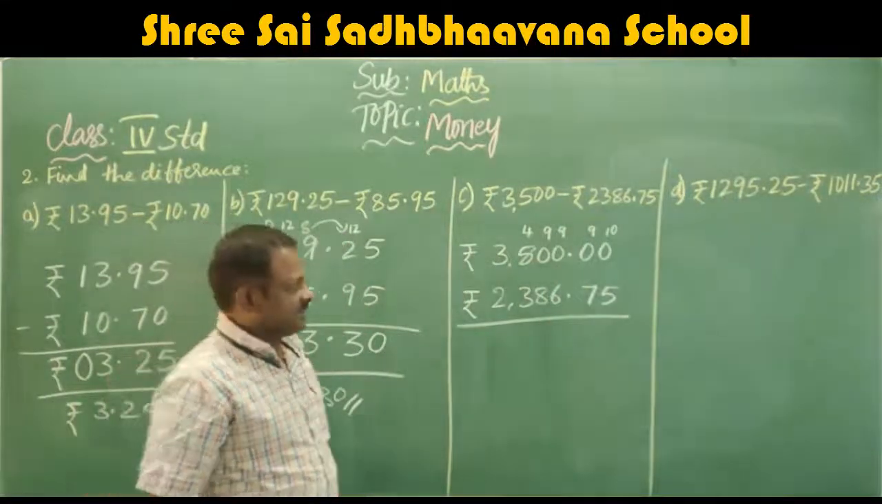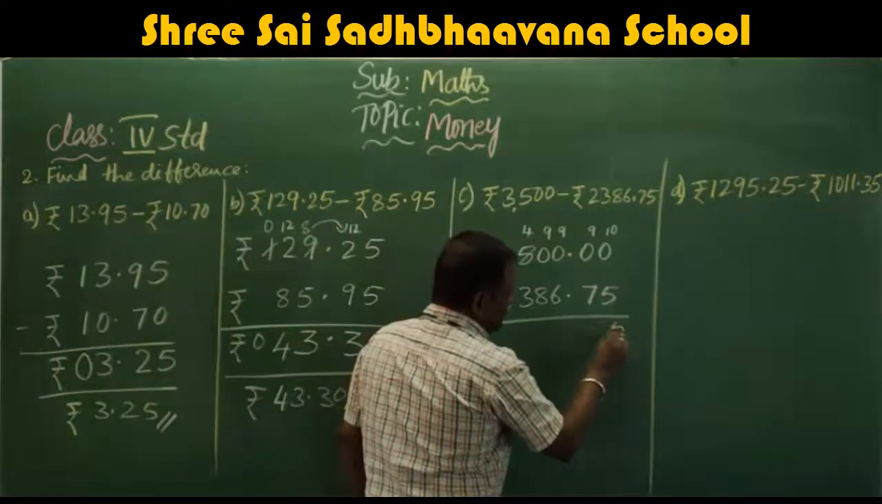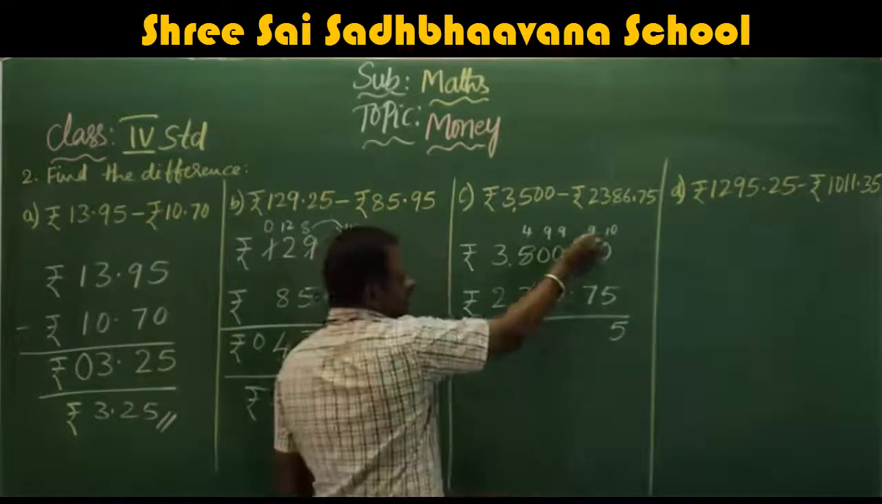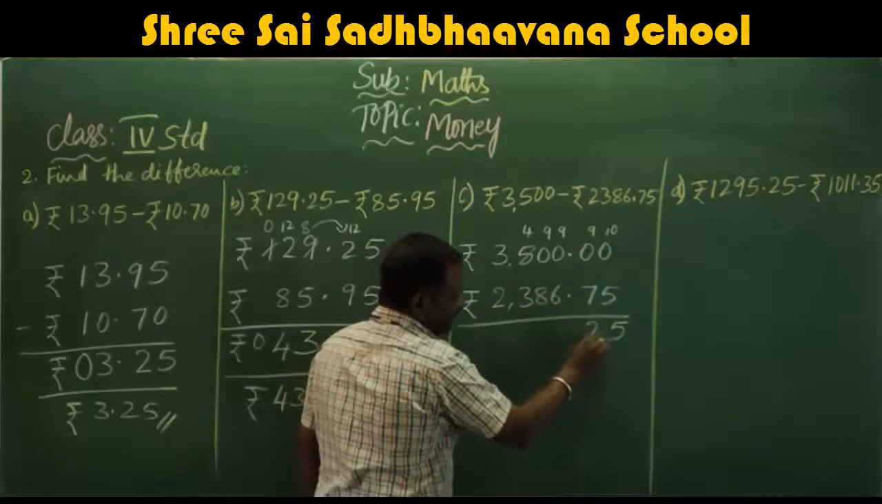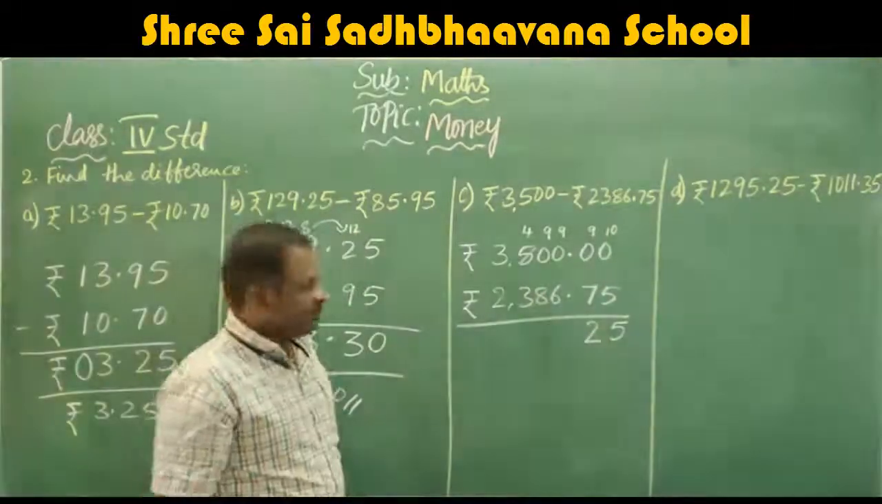I hope you understand. This one 10 minus 5, 5. Here it is 9. 9 minus 7, 2.